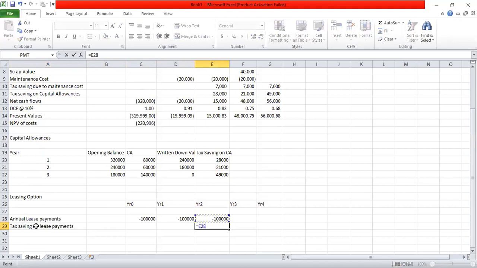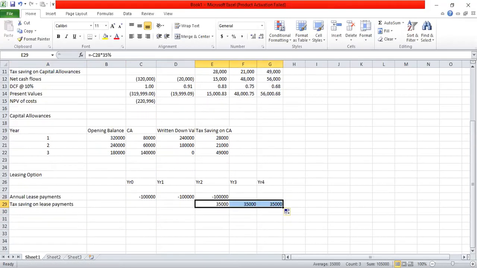For the first year lease payment of 100,000, the company gets a benefit of 35% tax saving in the second year. There's a 35,000 cash inflow in the second year, and it continues till the end of year 4.